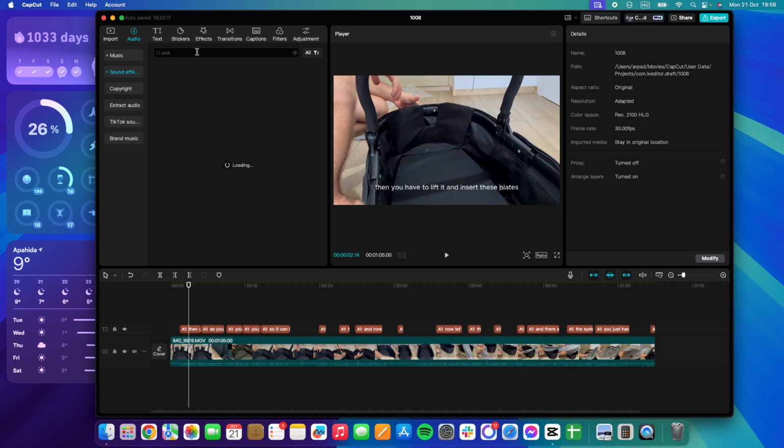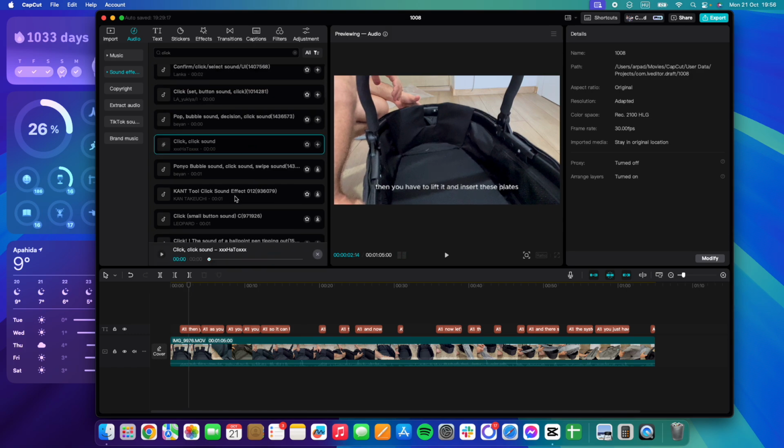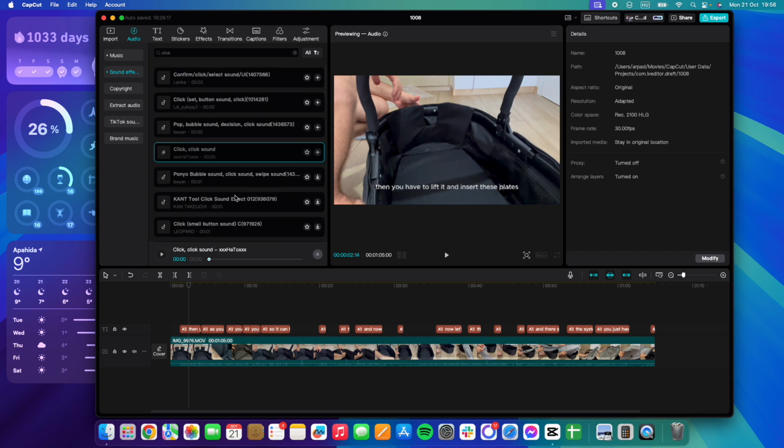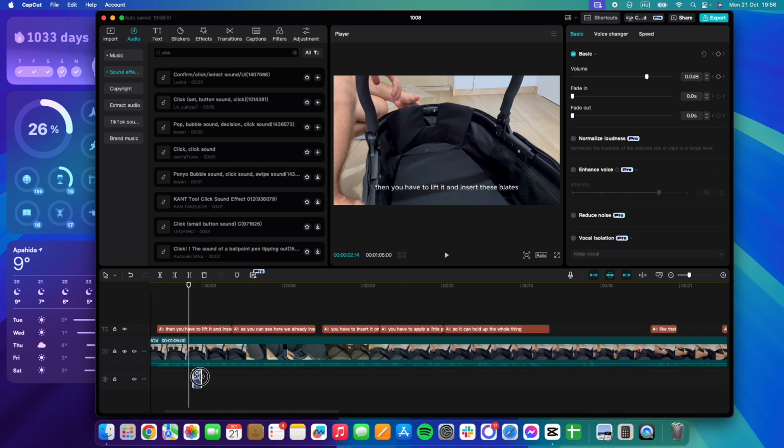We are looking for the click sound effects right now, and then you can just look up all the available sound effects, and you can add them to your videos by clicking on the plus icon, and you can place them anywhere. And yeah, that's pretty much it.